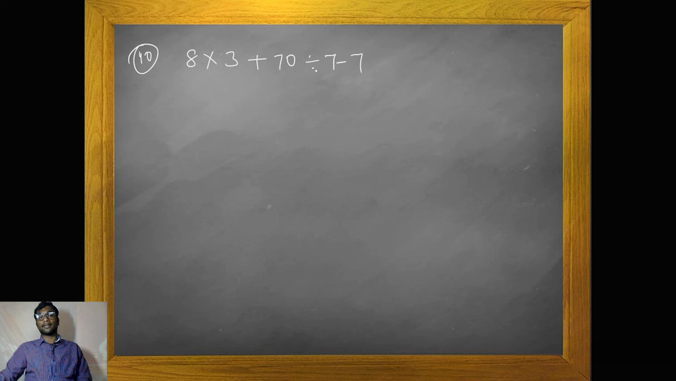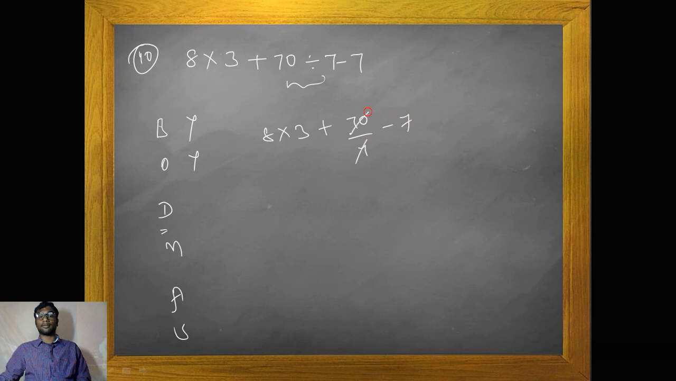Next question. 8 into 3 plus 70 divided by 7 minus 7. Use the BODMAS principle. Do we have any brackets? No, we don't have an off. Do we have a division? Yes, we have a division over here. So 8 into 3 plus 70 by 7 minus 7. 7 ones are 7, 7 tens are 70. 8 into 3 plus 10 minus 7.